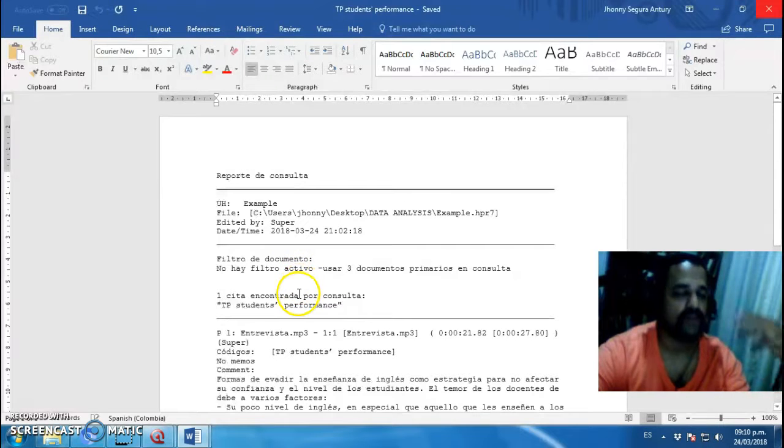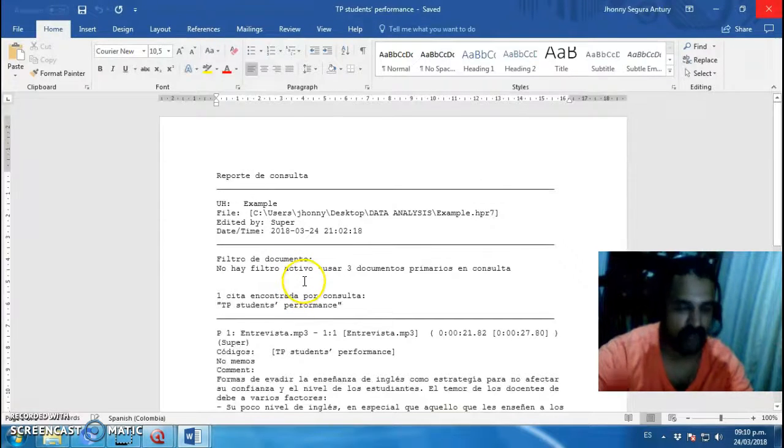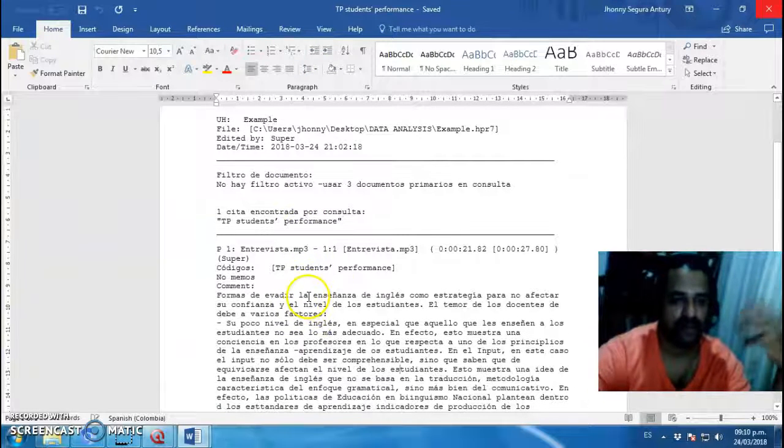What you do is double check what you wrote at the beginning, what you were codifying, and now based on the theory, based on the things that you can observe, the patterns, start writing your final report. Okay, so there you go. If you have any questions, you can tell me.